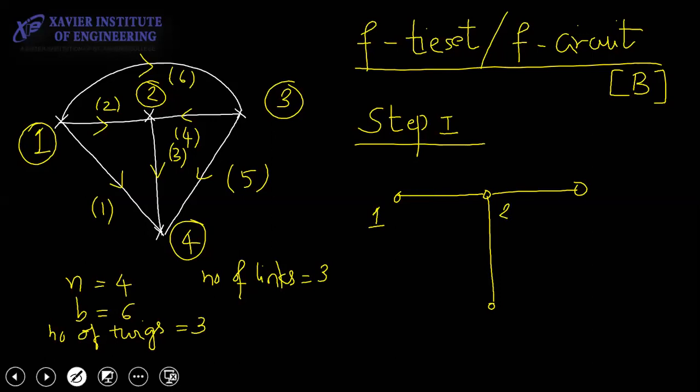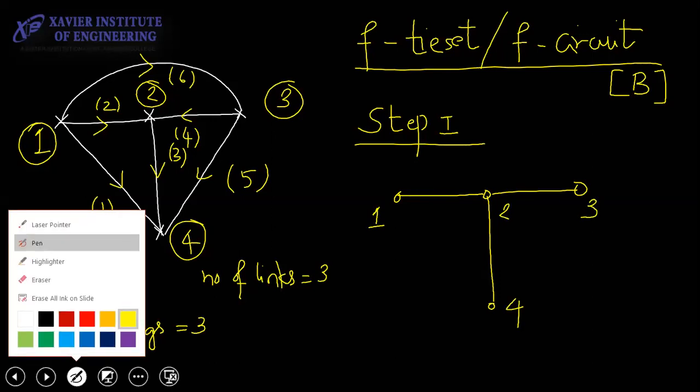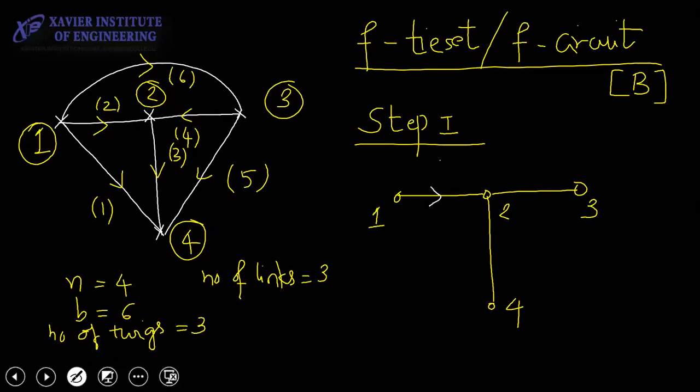So 1 2 3 4, and I am writing here 2, 4, 3. I've selected this tree.